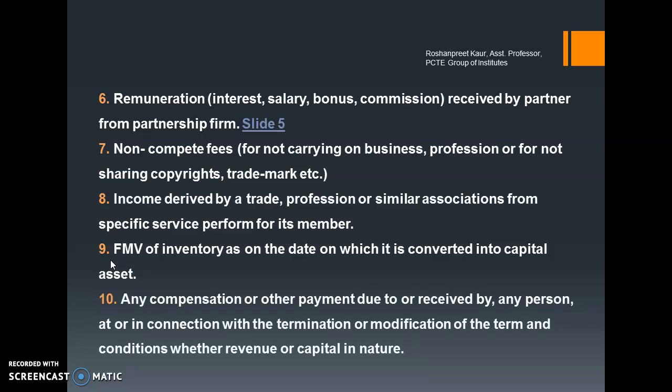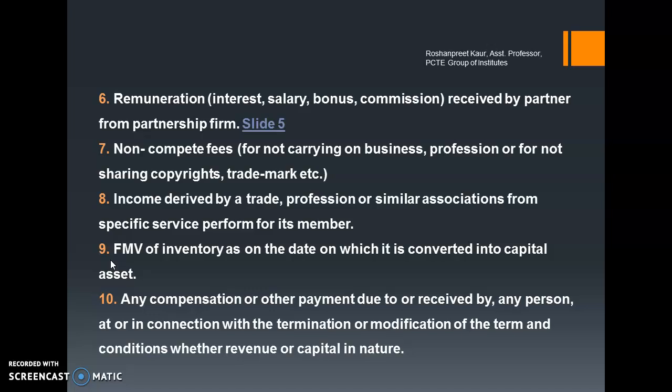Last is any compensation or other payment due or received. It simply means that supposedly, for example, I write books and I want a publication house to publish my books for the coming 5 years. But due to certain reasons, that publication house does not publish my books, and before 5 years the contract is terminated. So whatever amount I ask for and receive as compensation from that publishing house is going to be my PGBP income. And it can go the other way around also.